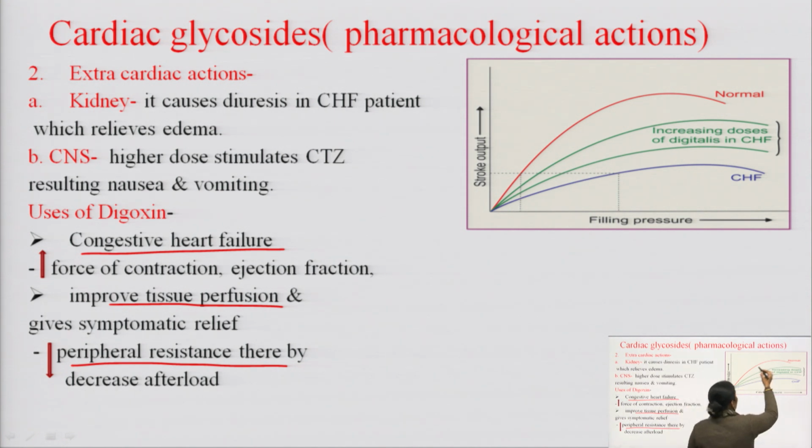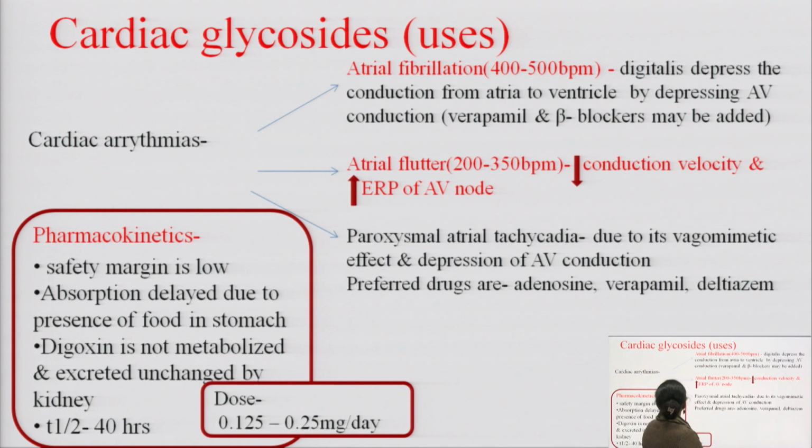This is the normal heart of the patient, and this is the CHF patient heart. ठीक है, that means the stroke volume in the normal patient is high and in the CHF the stroke volume is low, but when the patient is treated with the cardiac glycoside, the stroke volume is increased with increasing the dose. Next use is cardiac arrhythmia.